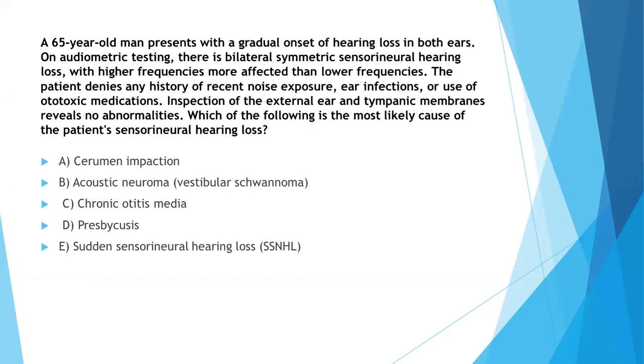The patient denies any history of recent noise exposure, ear infections, or use of ototoxic medications. Inspection of the external ear and tympanic membranes reveals no abnormalities. Now, which of the following is the most likely cause? Cerumen impaction, acoustic neuroma, chronic otitis media, presbycusis, or sudden sensorineural hearing loss.